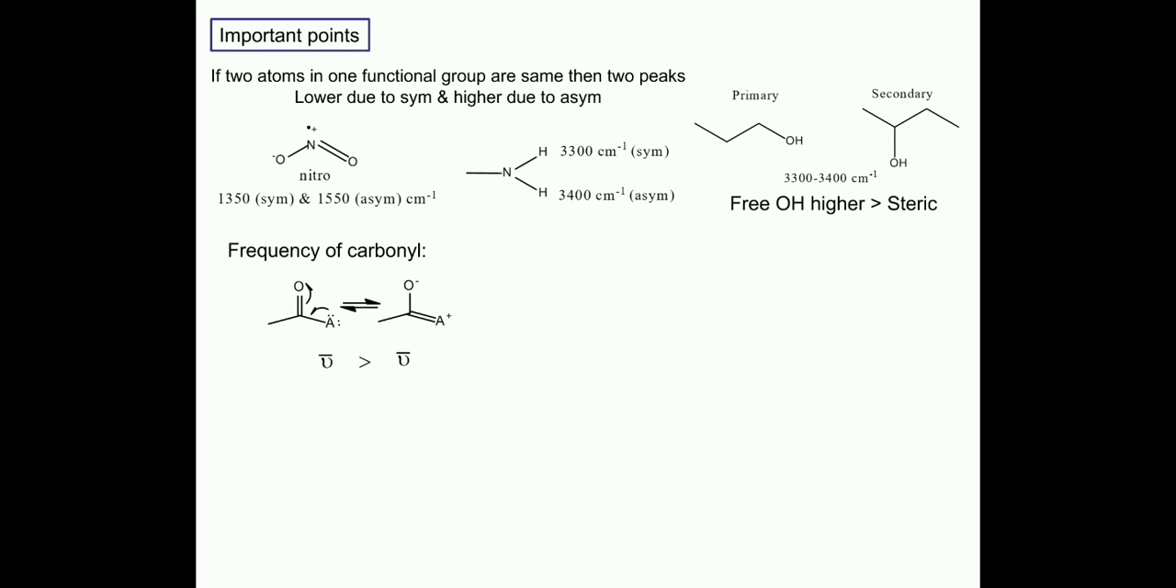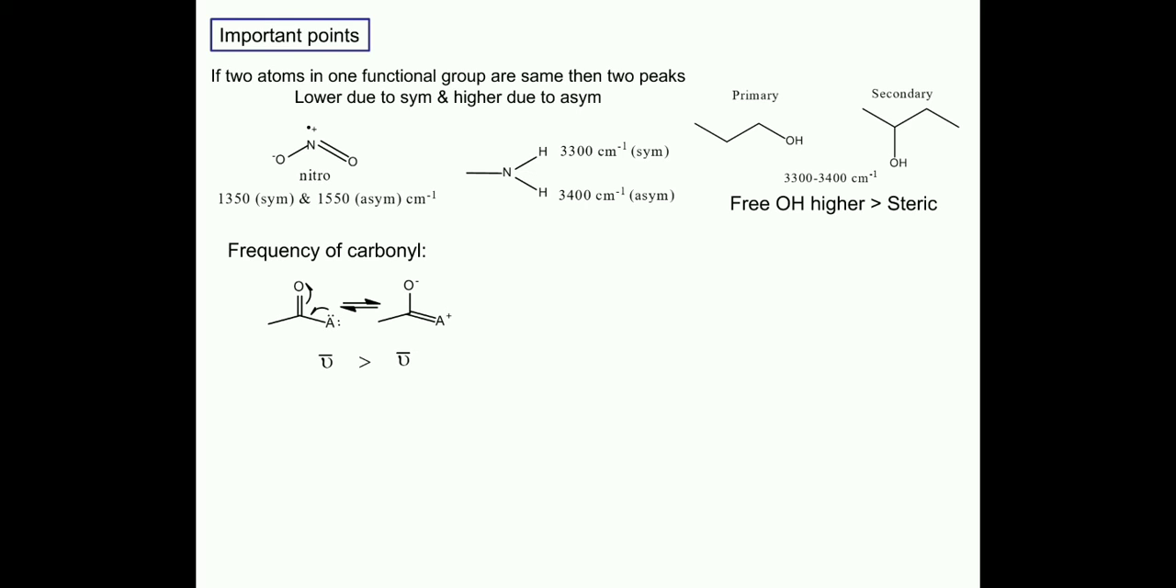So if we have a carbonyl containing a group which has a lone pair, what will be the effect of the lone pair containing group on the frequency of the carbonyl? If we see the structure, and there is a lone pair containing atom, then the lone pair is shifted to that bond, and the double bond is shifted to oxygen. So the double bond between oxygen and carbon turns into single bond character.